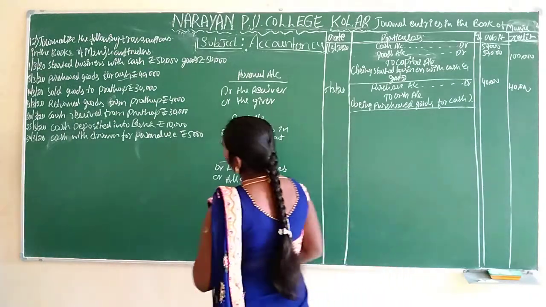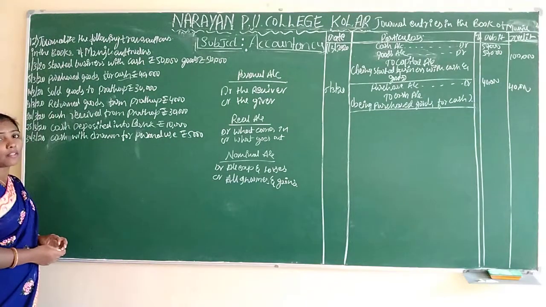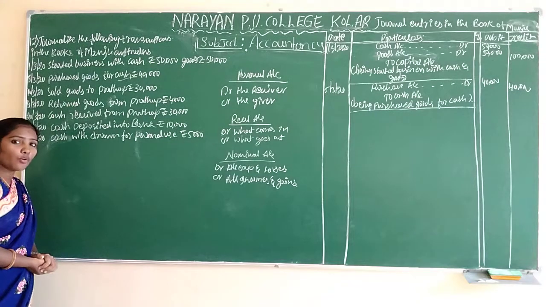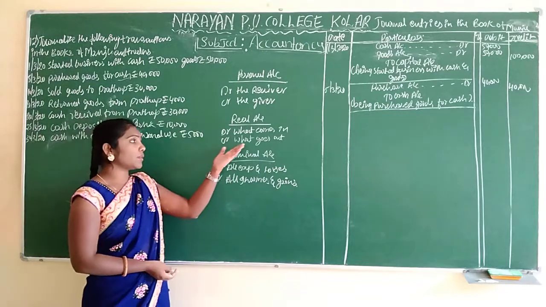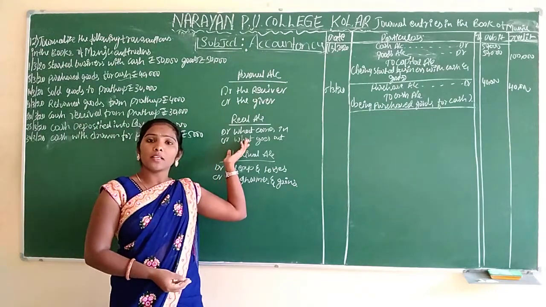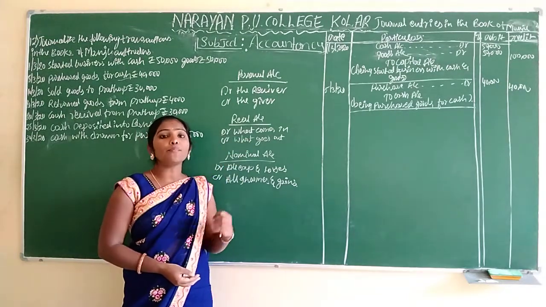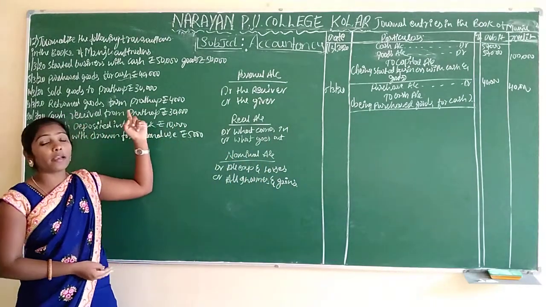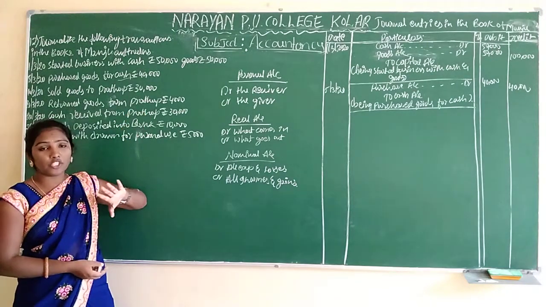The next entry is 10/3/2020, sold goods to Pratap. Here they are selling the goods to Pratap. Sales is which account? Real account. We have to apply the real account rules. What comes in your business? What goes out in your business? If you sell, what will you get? Cash you will get. What goes out? Goods will go out, cash will come in. Same thing we have to record here. We are selling the goods on credit, not through cash. Pratap still didn't pay the cash here.